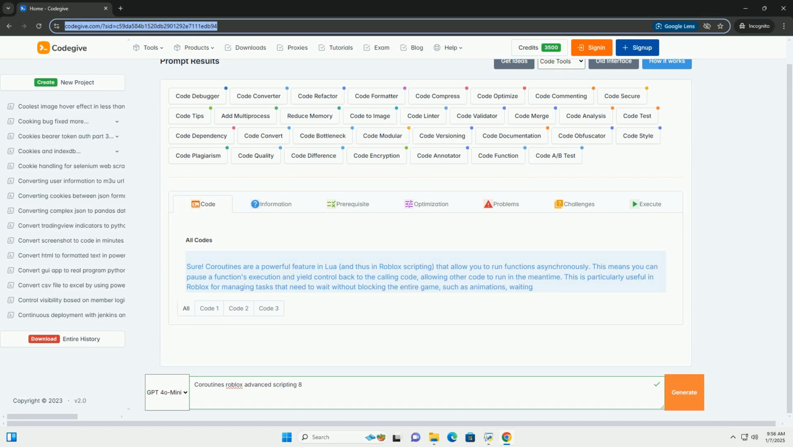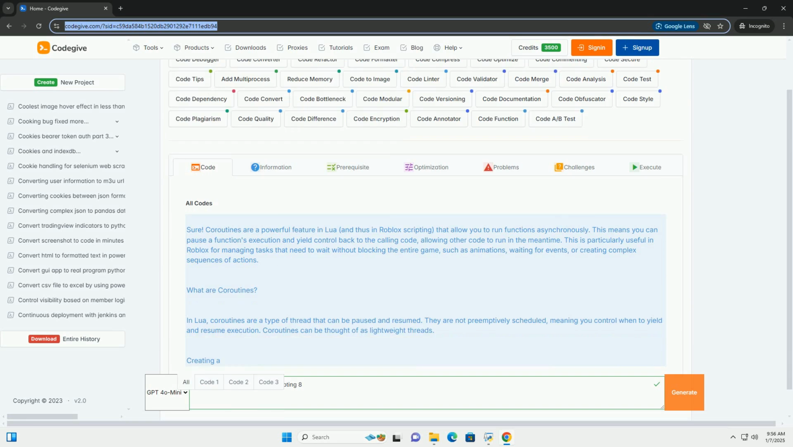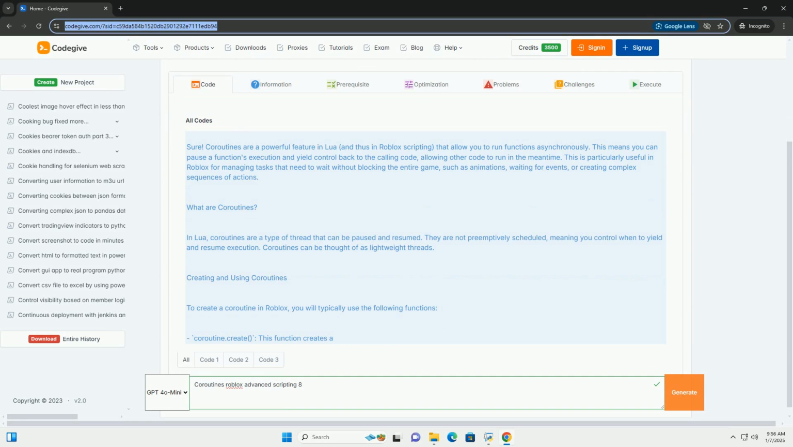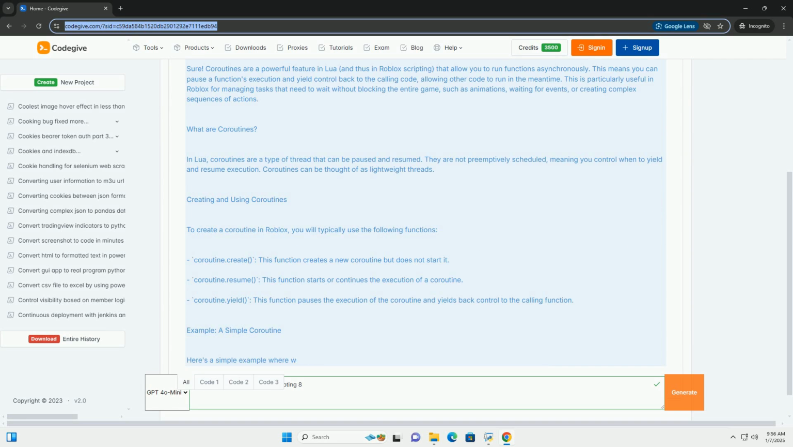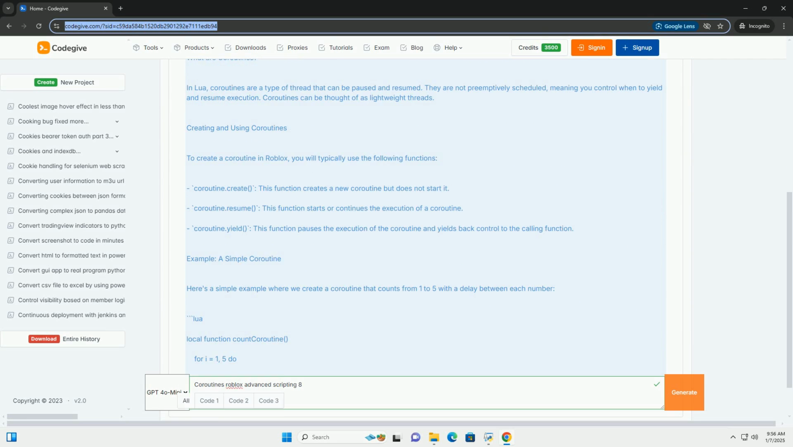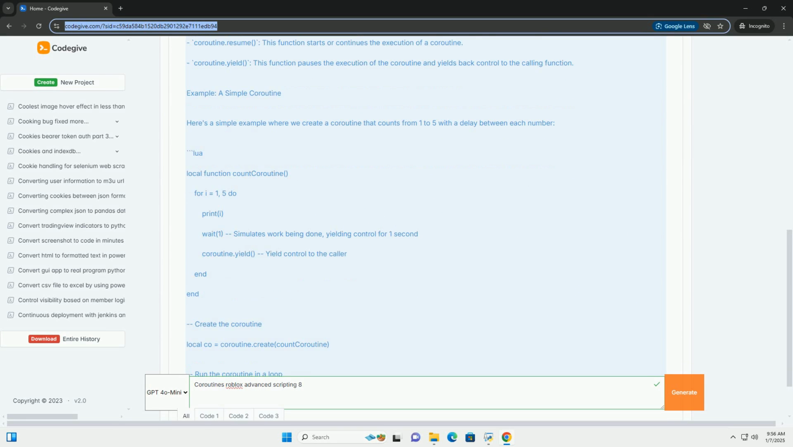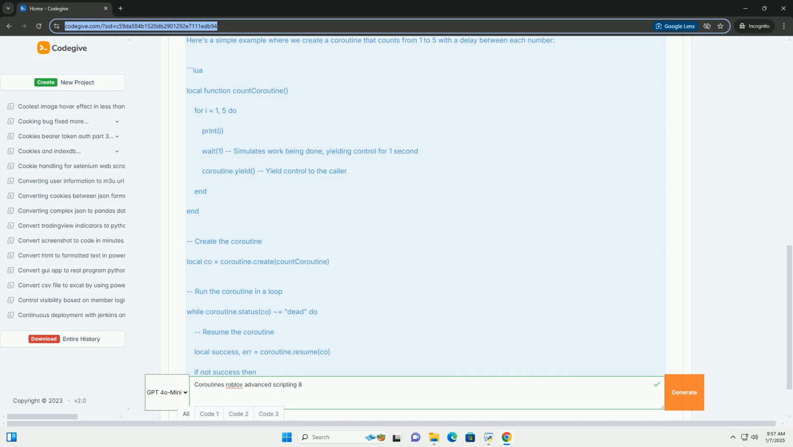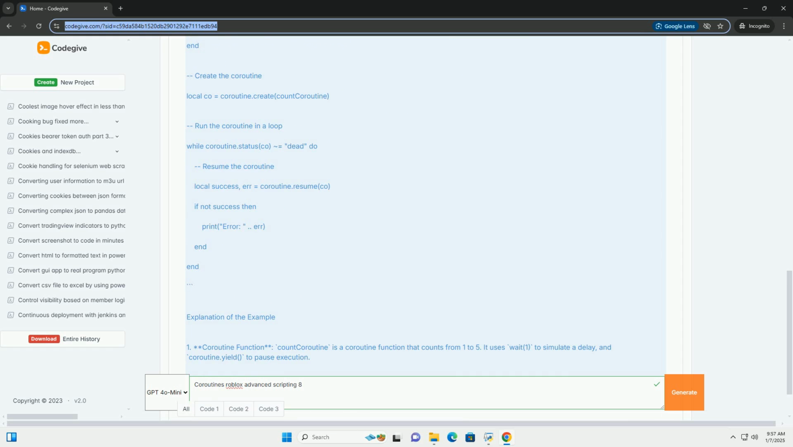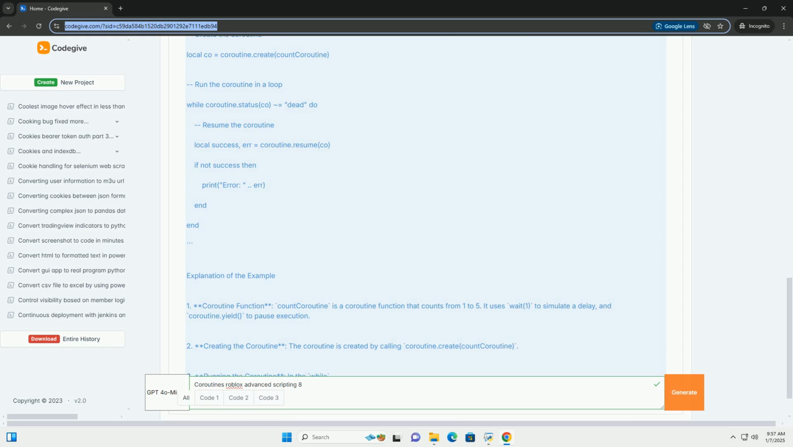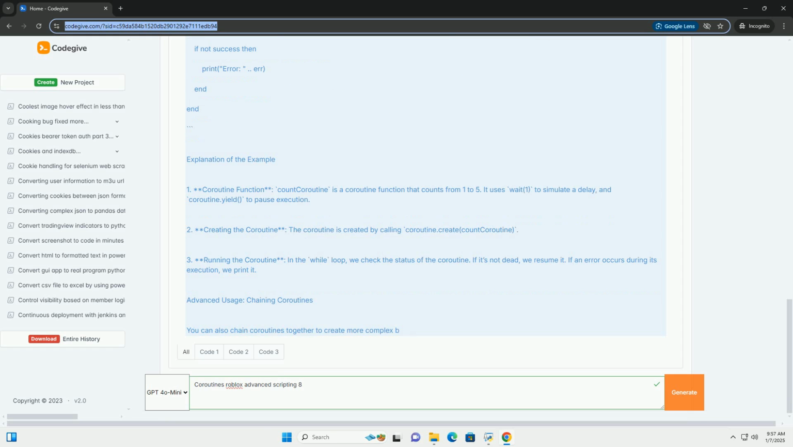Sure. Coroutines are a powerful feature in Lua, and thus in Roblox scripting, that allow you to run functions asynchronously. This means you can pause a function's execution and yield control back to the calling code, allowing other code to run in the meantime. This is particularly useful in Roblox for managing tasks that need to wait without blocking the entire game, such as animations, waiting for events, or creating complex sequences of actions.